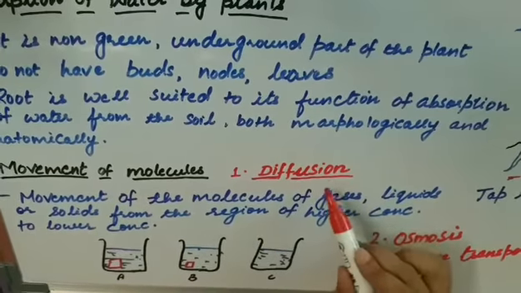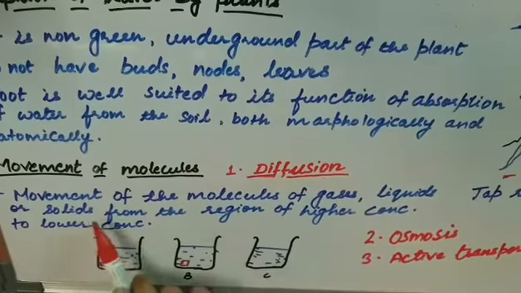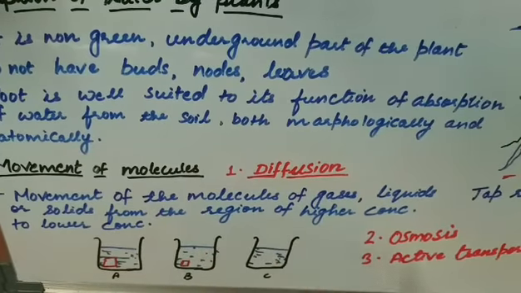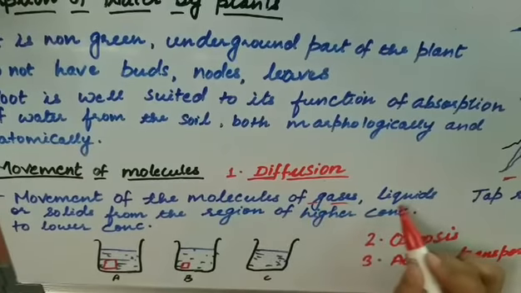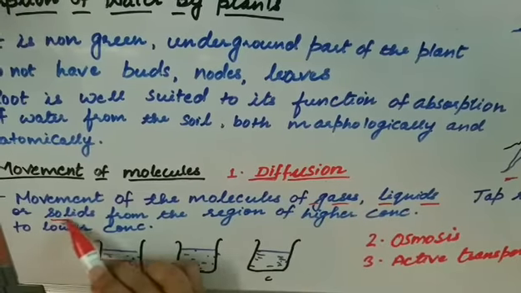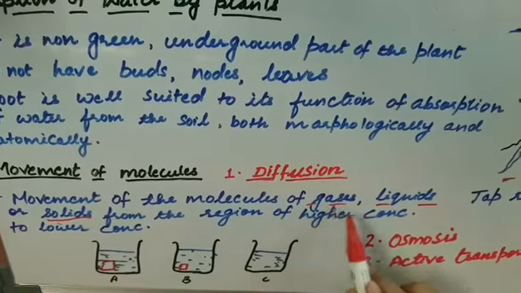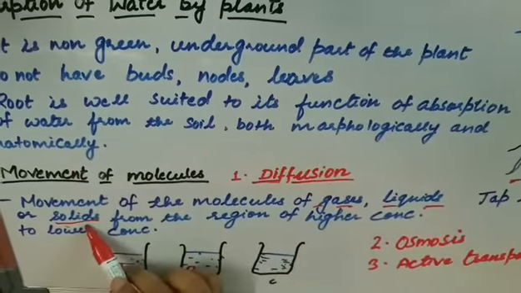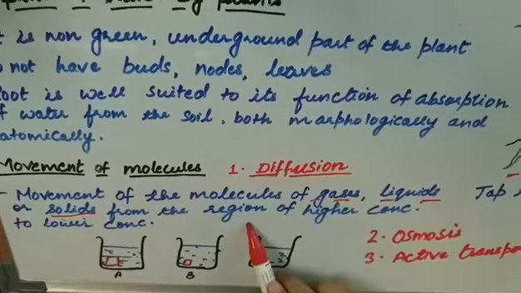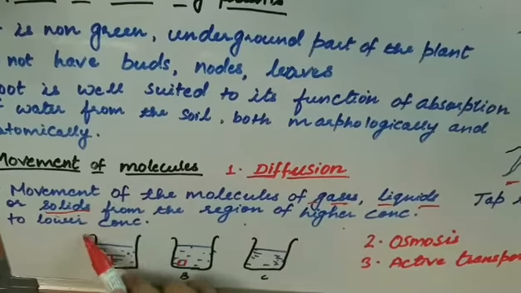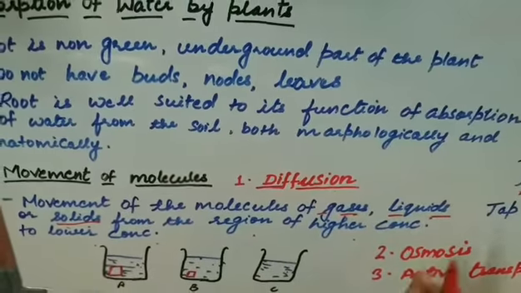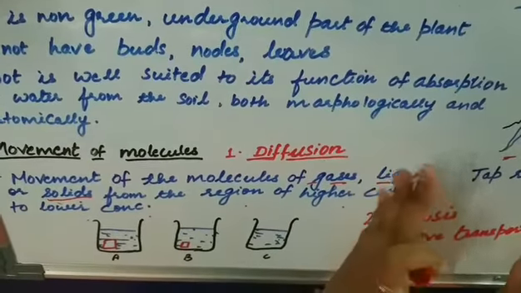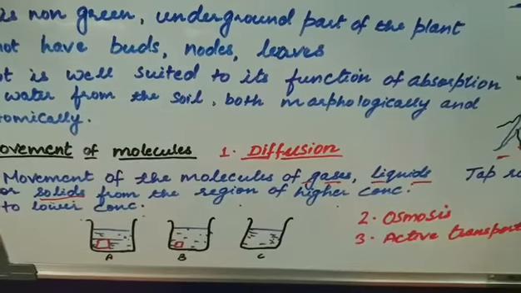Firstly, we are going to deal with diffusion. What is diffusion? Diffusion is the movement of molecules of gases, liquids and solids. Any molecule, whether it is a gas, a liquid, or a solid, moves from the region of higher concentration to the lower concentration. That means where the concentration is high, it will move from that region to the lower concentration.